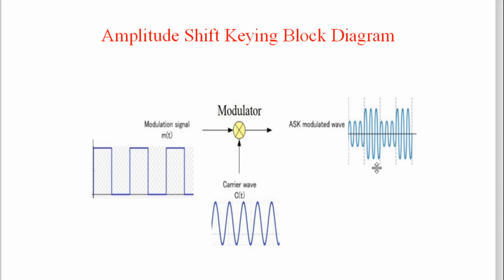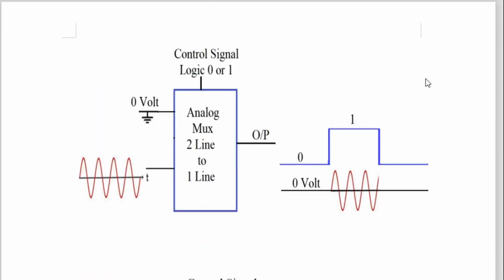Then again logic 1, and like this the modulator is changing only the amplitude of the carrier signal, and the information signal is not changed at all, but the amplitude of the carrier signal is changed according to the digital information. If the digital information is logic 0, the amplitude is low. If the digital information is logic 1, the amplitude is high. So very simple. Next, how to design that circuit?